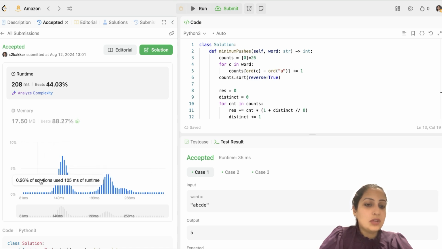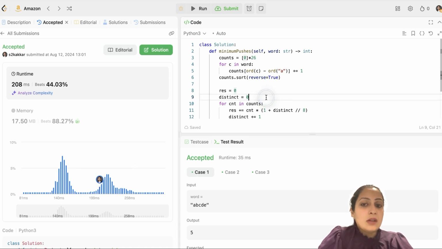As you can see, the solution is doing quite well here, and it's the most optimum solution you can come up with. Now I'll walk through the code and explain what we did and why we did it. So I first initialized my counts array with length 26 because there are 26 distinct alphabets possible. There cannot be more than 26 lowercase alphabets. Now I'll go through the word, and for each character, I'll update this count. For those counts to be updated, I take my character c's ordinal value and subtract the ordinal value of lowercase a to bring it in the range of 0 to 25, which are my indices in the array, and update the count.